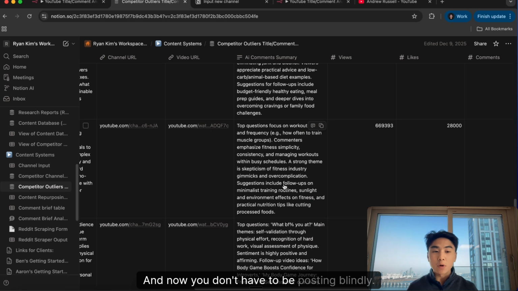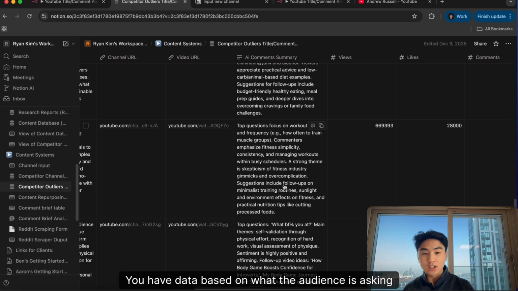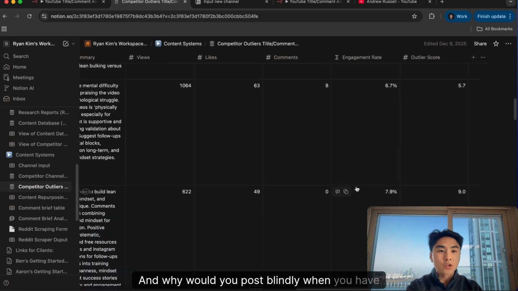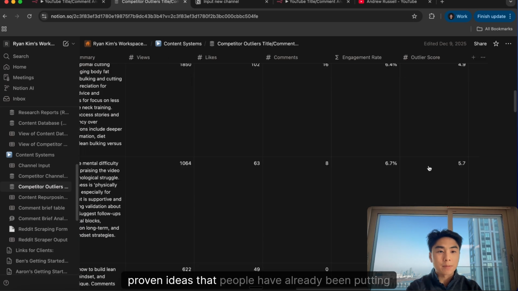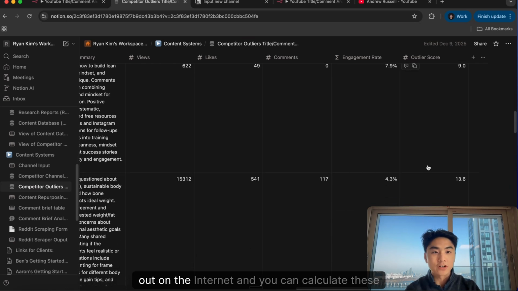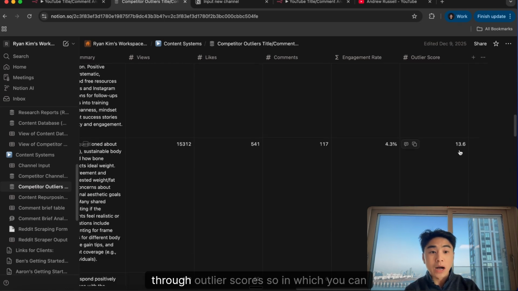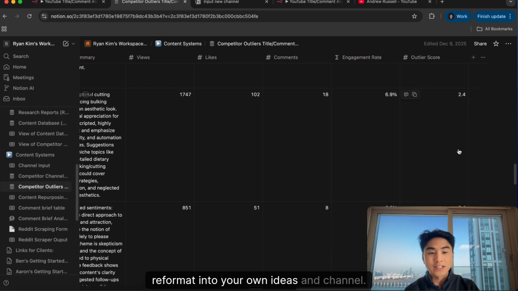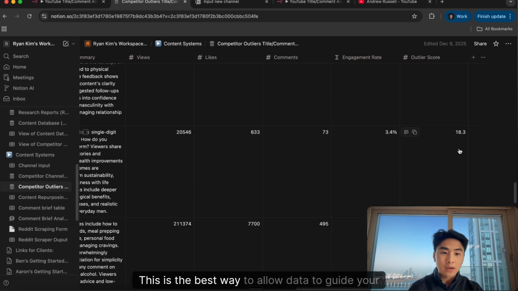And now you don't have to be posting blindly. You have data based on what the audience is asking for to guide your decision in content making. And why would you post blindly when you have proven ideas that people have already been putting out on the internet, and you can calculate these through outlier scores, which you can reformat into your own ideas and channel. This is the best way to allow data to guide your decision making.